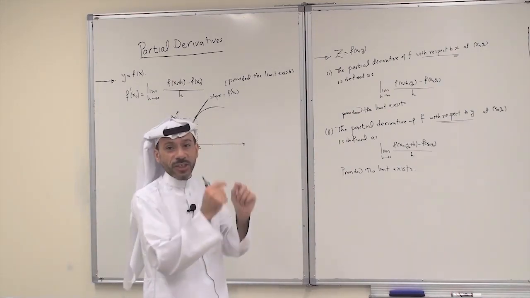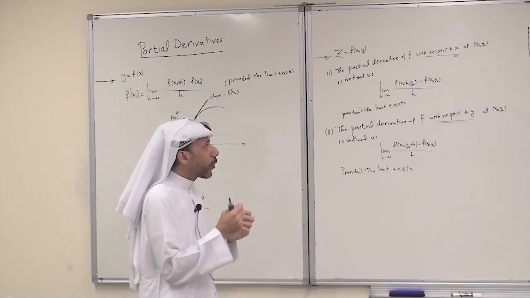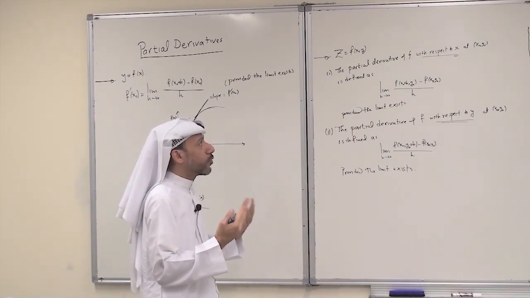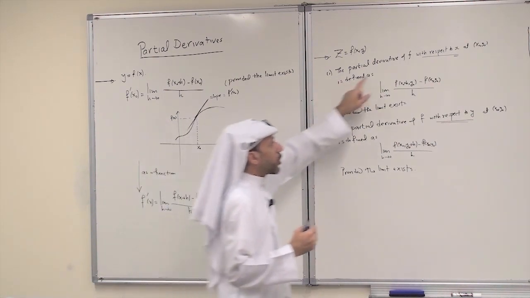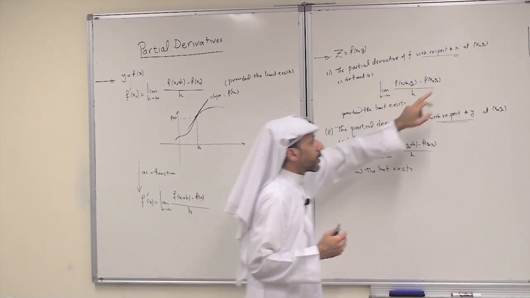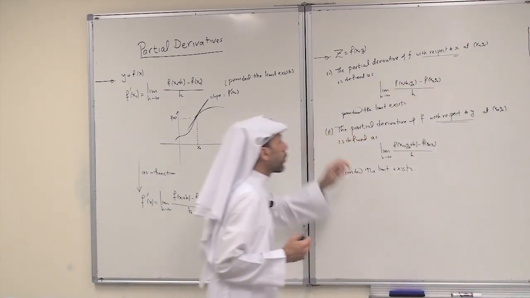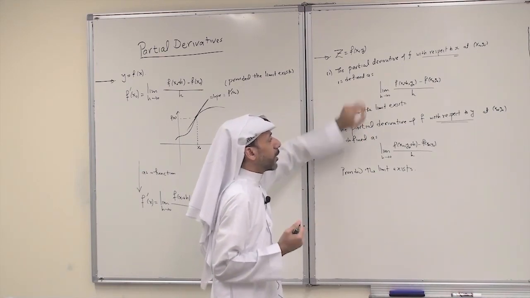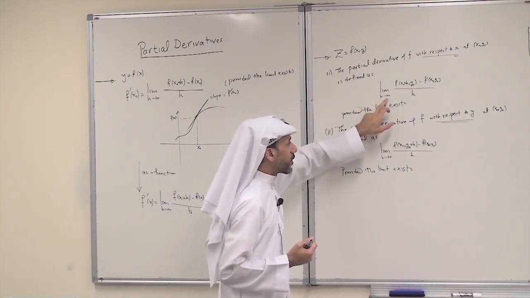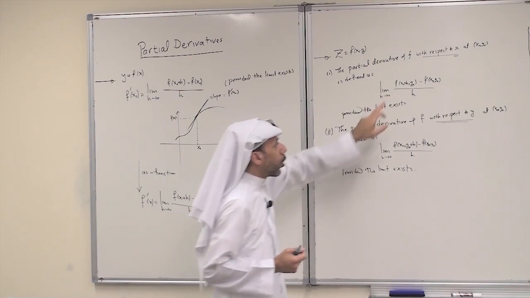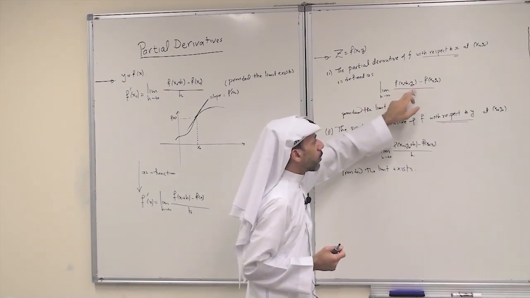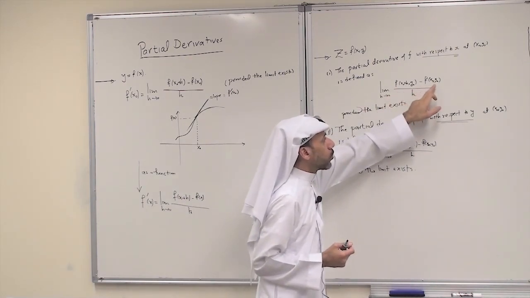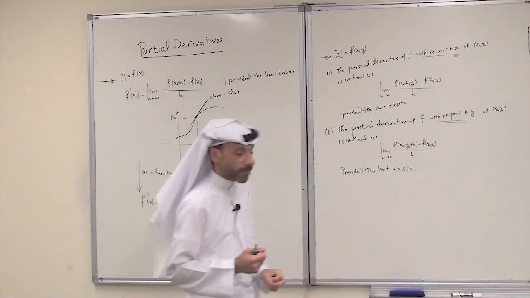So we add the adjective partial for functions of two variables. The partial derivative of f with respect to x at a point x0, y0 is defined as the limit as h approaches 0 of f of x0 plus h, y0 minus f of x0, y0 over h.